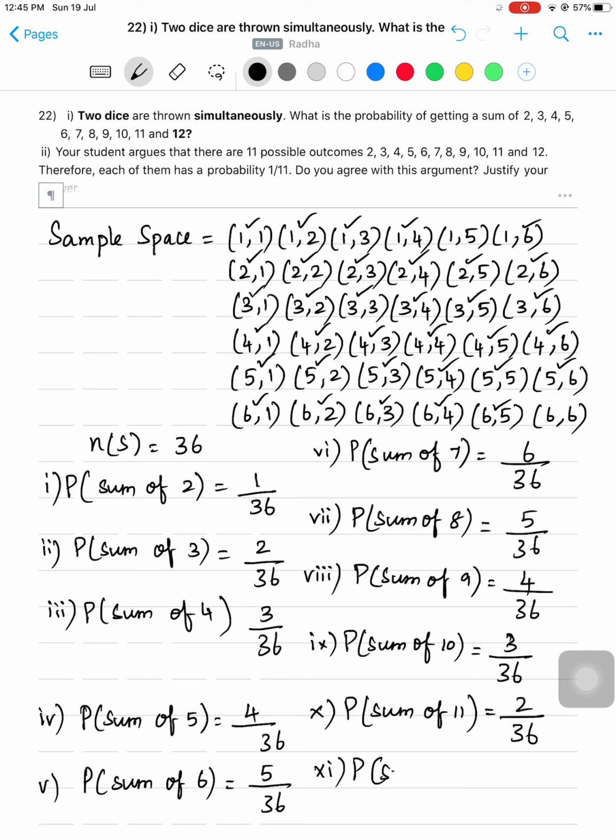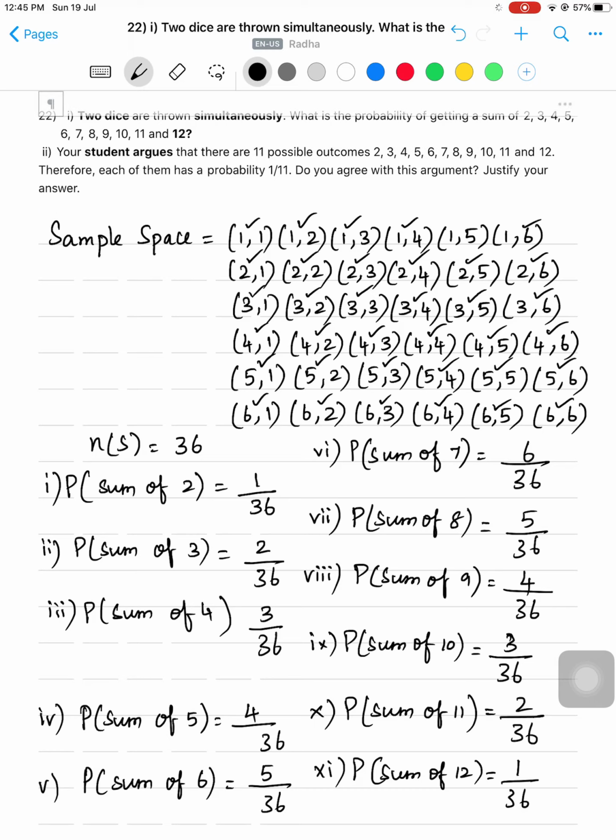And what is the next one? Last one, sum of 12. So out of 36, how many outcomes give sum of 12? 6 plus 6 is 12. There is only one outcome. So 1 by 36. So this is the first part of the sum. Then what is the second one? Your student argues that there are 11 possible outcomes. What are they? 2, 3, 4, 5, 6, 7, 8, 9, 10, 11 and 12. So how many outcomes are there totally? 11. Therefore each of them has a probability 1 by 11.